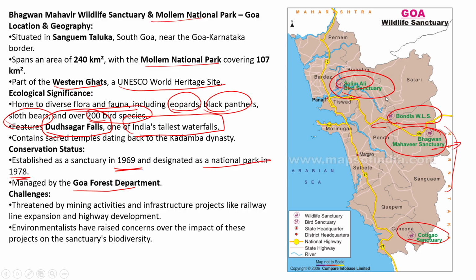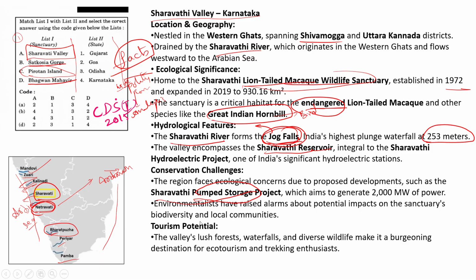Already we saw this in the first slide. Here is the Mandovi River. The Mandovi River has the Dudhsagar waterfall, and the Sharavati River has the Jog Falls. These are both very high, tallest waterfalls on these rivers.